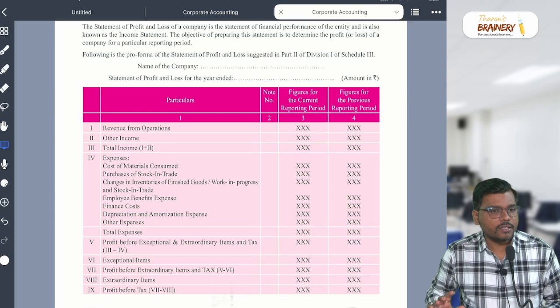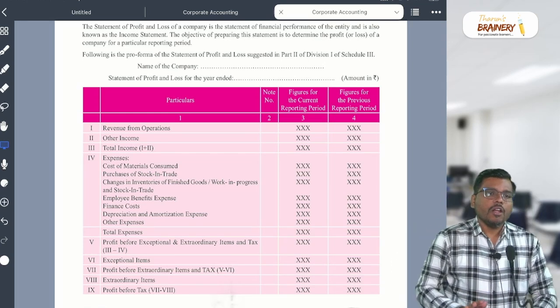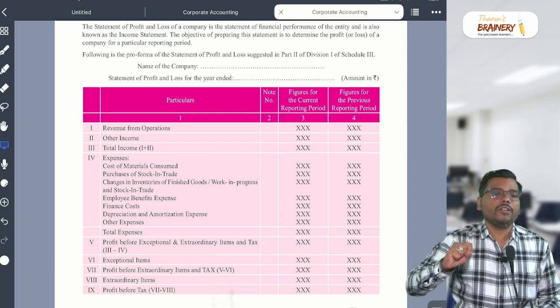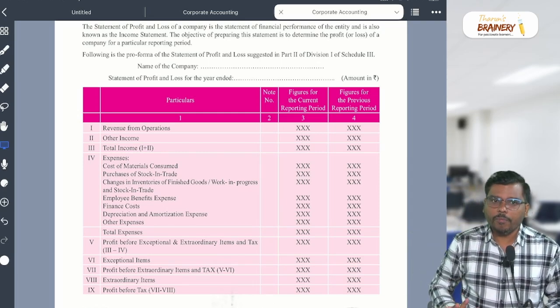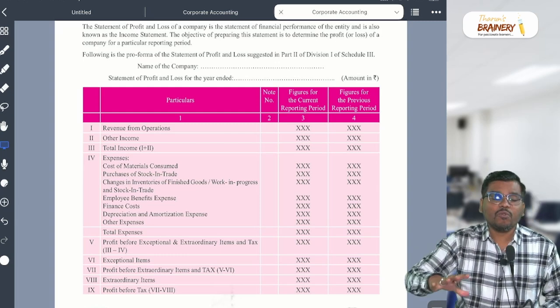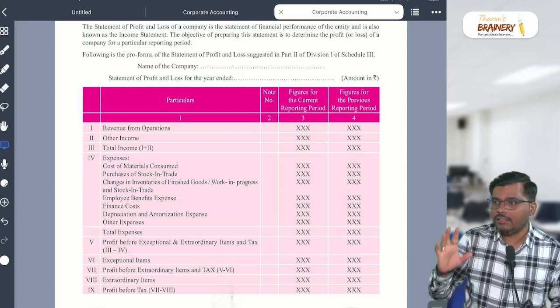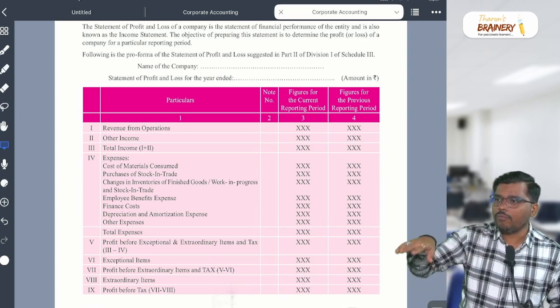Is it clear to you, everyone? So what business you are doing, from that you generate revenue, we call as revenue from operation. Other than your main business, whatever you receive will come under other income.